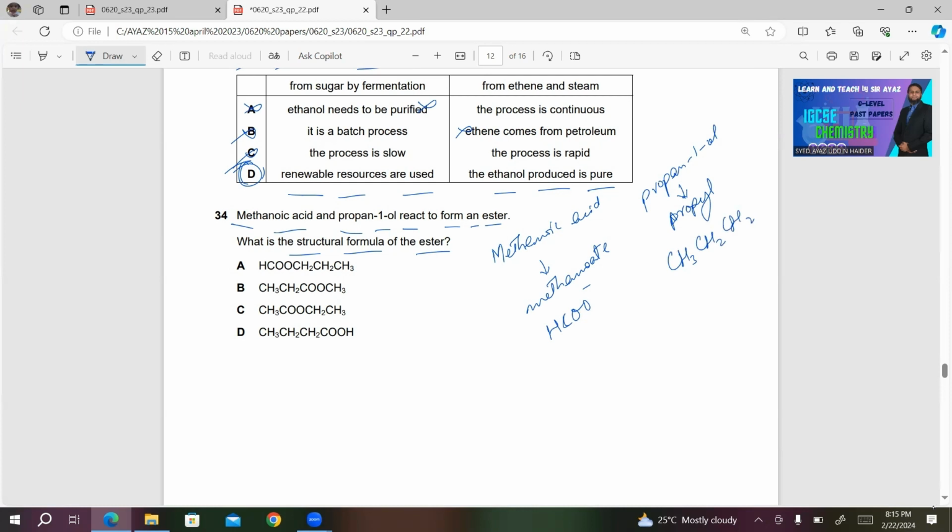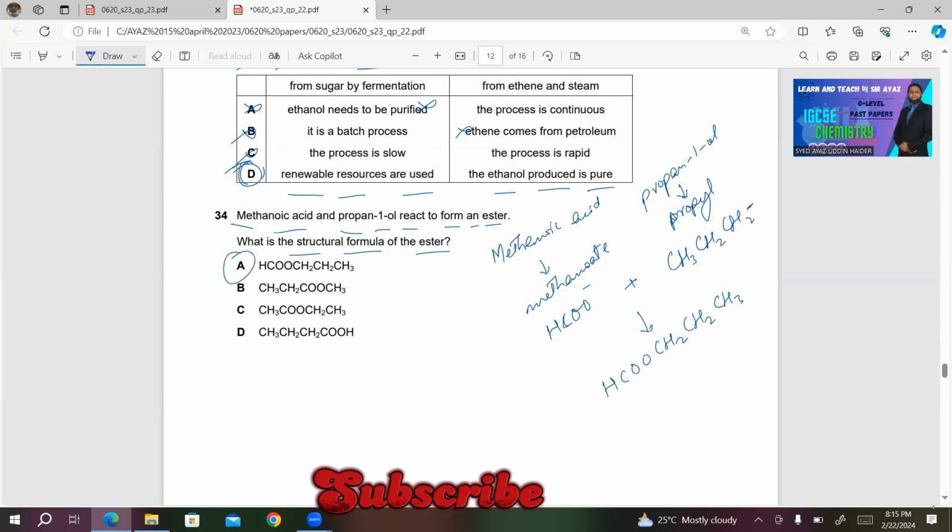So after combining these two, we must get HCOO CH2 CH2 CH3. So A will be the right answer in this case.